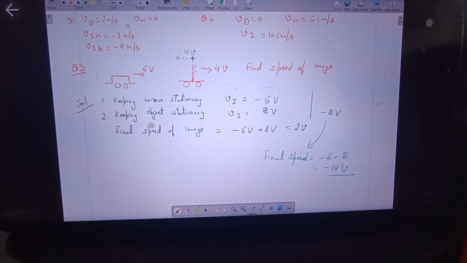If we assume the second case. Okay. So now let's start with the spherical mirrors. So write down the heading: spherical mirror.